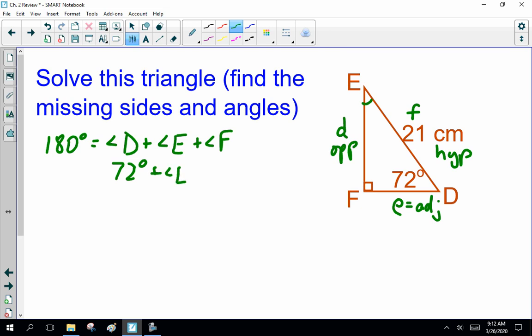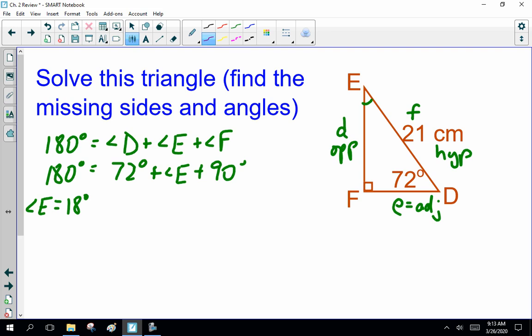Angle E we do not know. And angle F is 90. So angle E is 18 degrees. Good.